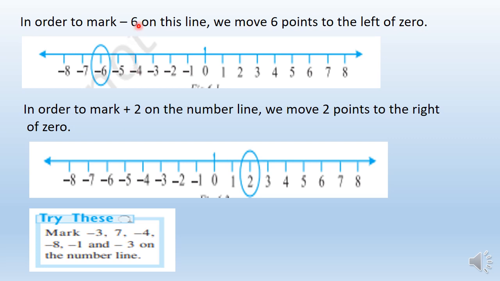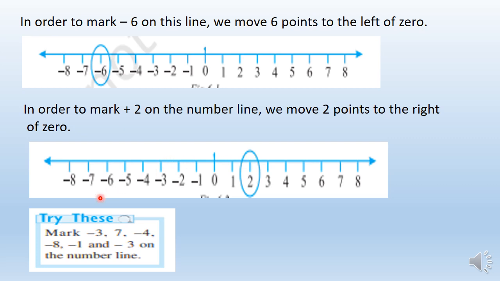And the number indicates points. How many points we have to move? Here 6 points were there, that's why we moved 6 steps. Here the number is 2, that's why we'll move 2 numbers. And in which direction? Plus, that's why in the right direction. See, 0, 1 and 2. First and then second. Clear?